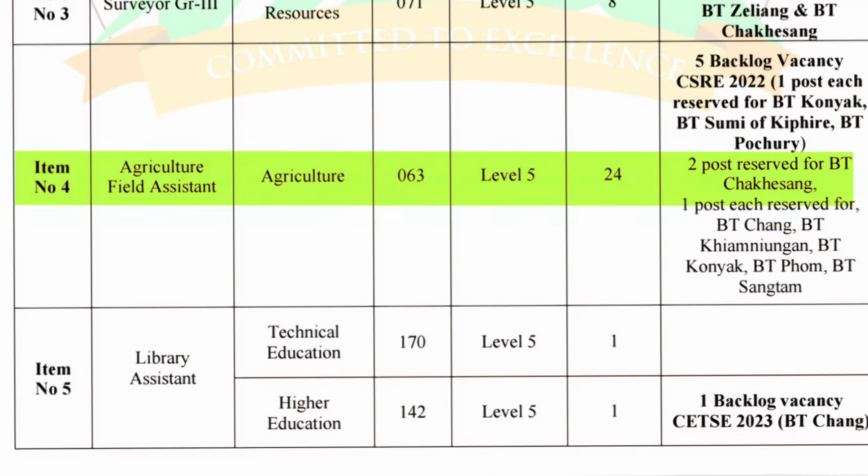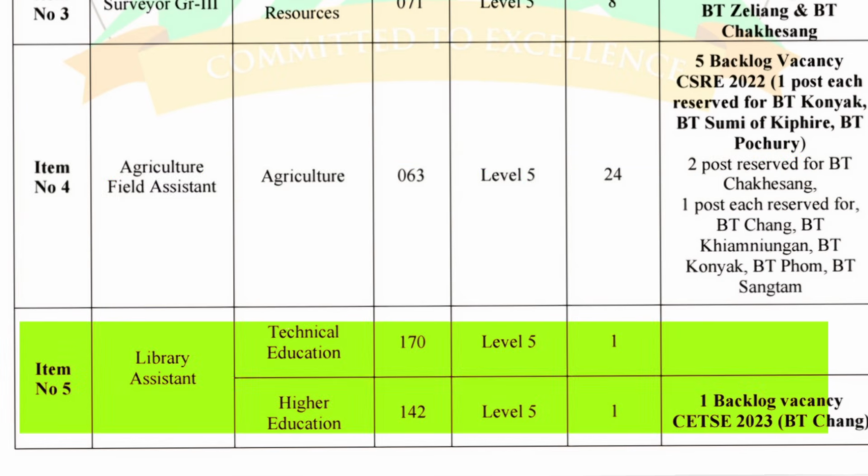Now for item number 4, Agriculture Field Assistant under Agriculture Department. It falls under pay matrix level 5 and the total number of vacancy is 24, out of which 5 is the backlog vacancy from CSRE 2022 and 2 posts is reserved for PT Chakasang and 1 post each reserved for PT Chang, PT Kim Nyungan, PT Konyak, PT Pom and PT Sangtam.